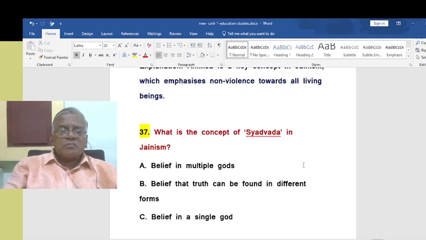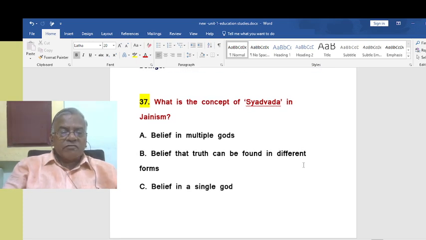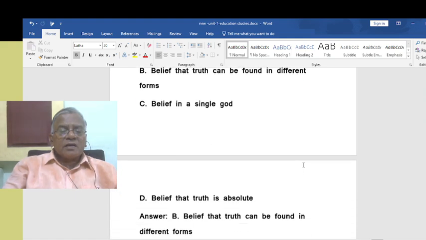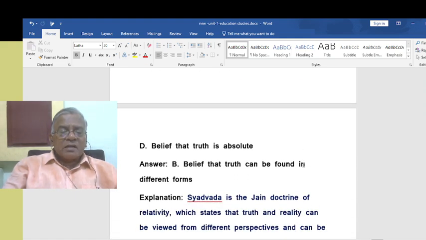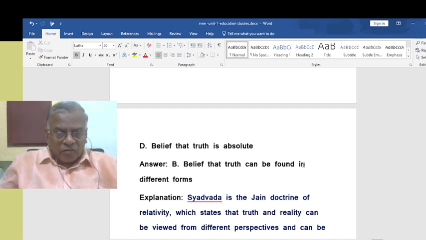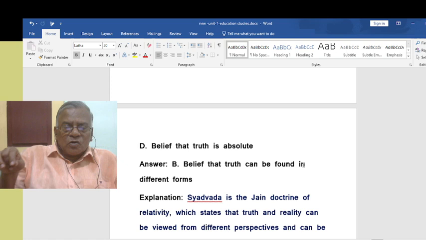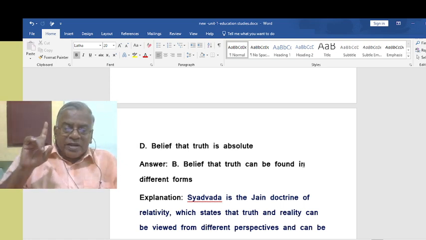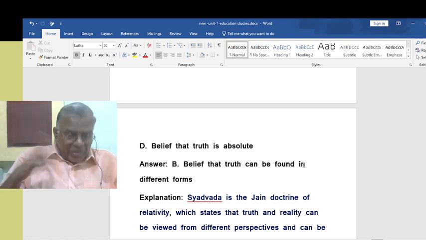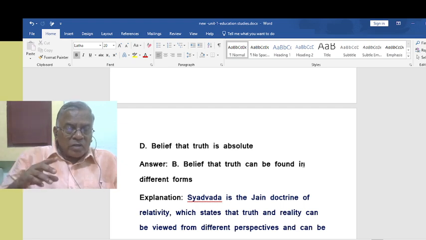What is the concept of Sayatvada in Jainism? Sayatvada. That is the belief that truth can be found in different forms. In other words, it specifically says that truth is relative. Truth is not of one entity. Truth is many, in other words. So truth can be found in different forms. That is called the principle of Sayatvada.